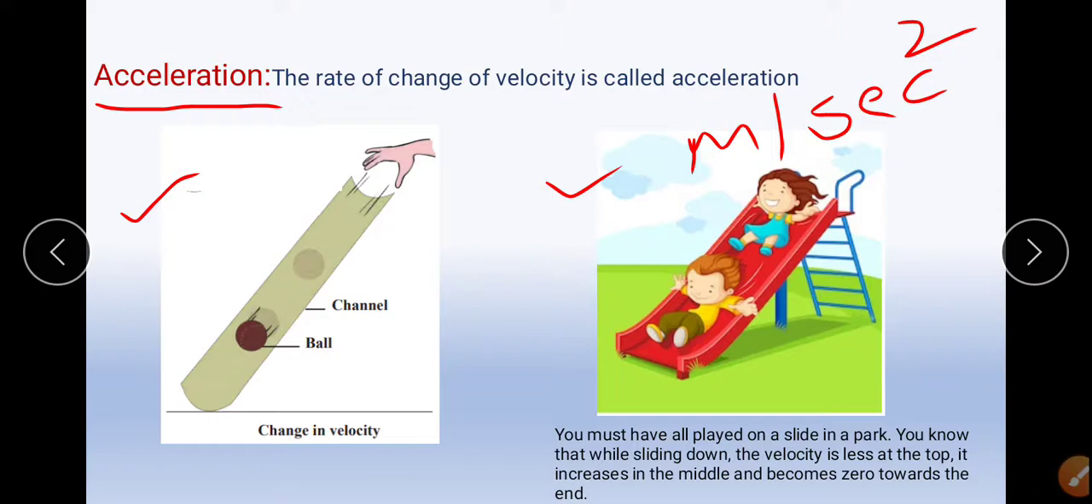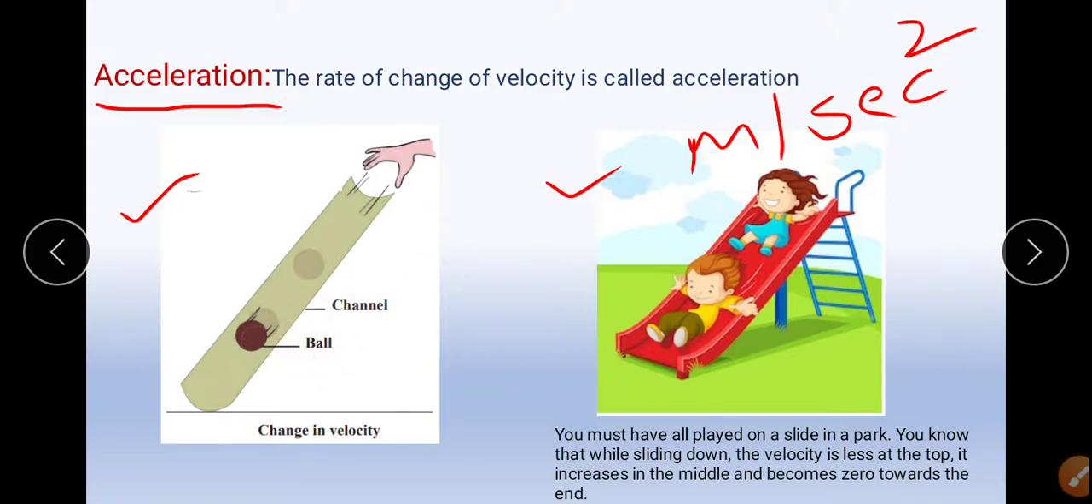Observe the velocity of the ball as it rolls down along the channel. Is the velocity the same at all the points? No, the velocity will not be the same. Observe how the velocity changes as it moves from the top through the middle and to the bottom.